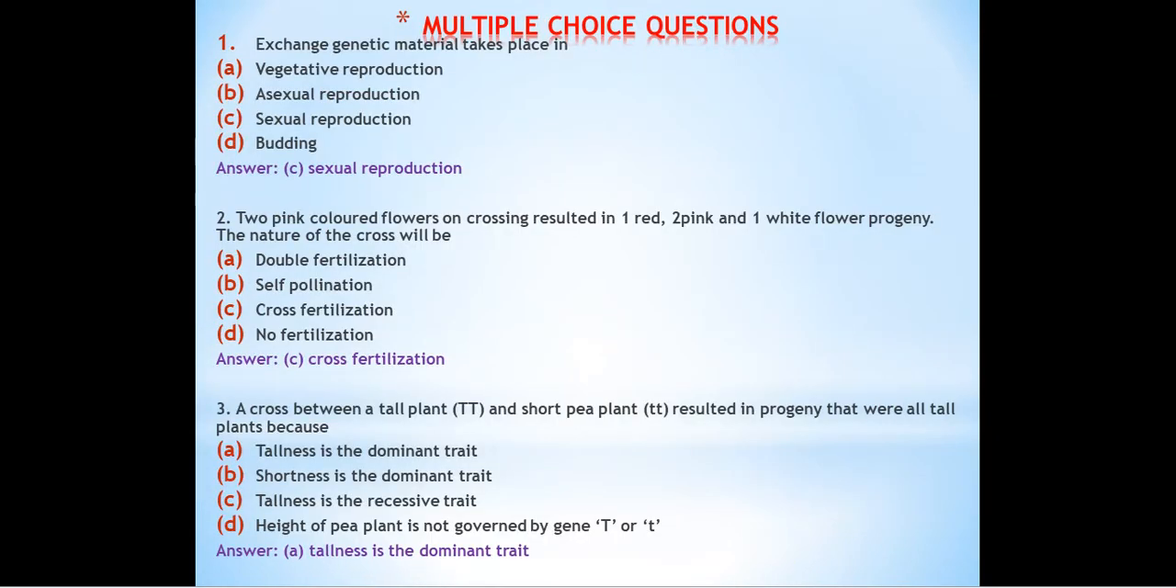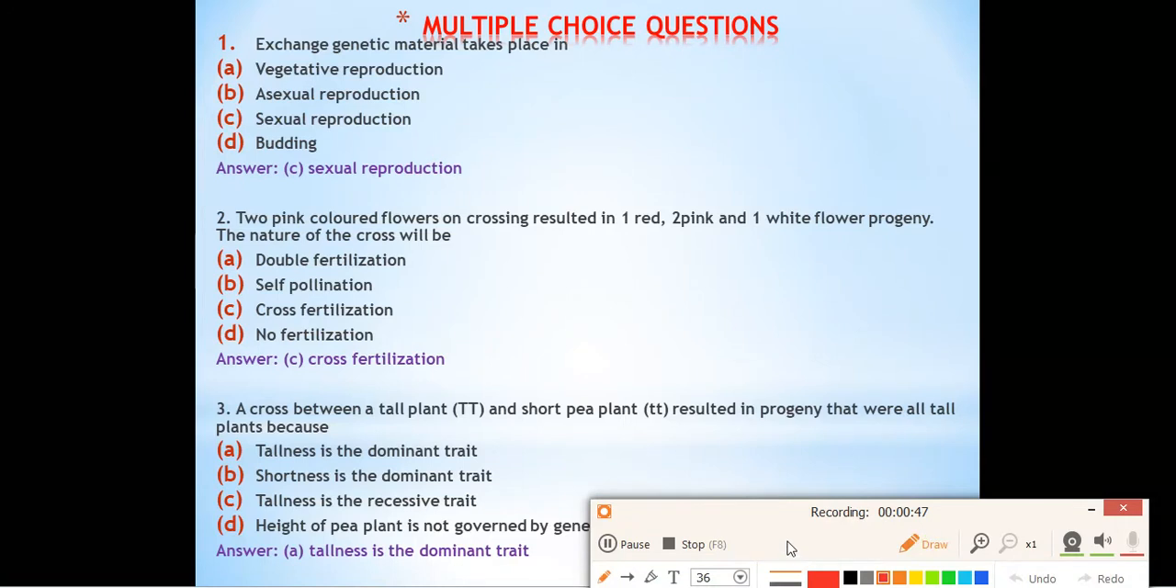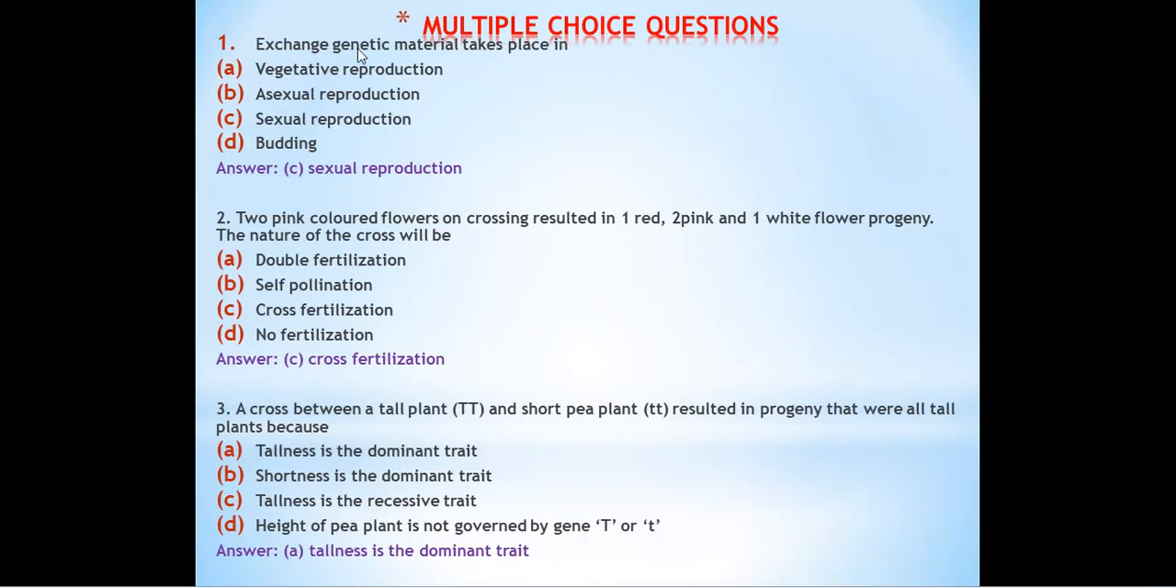Our first question is, exchange of genetic material takes place in. Four options are given: vegetative propagation, asexual reproduction, sexual reproduction and budding. They are asking in which of these processes exchange of genetic material will take place. As we all know, vegetative propagation and budding are methods of asexual reproduction.